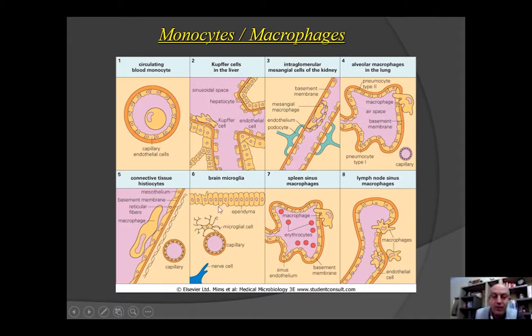We have histiocytes, we have microglia in the brain, we have macrophages in the spleen, and macrophages in the lymph node. They are doing the same job, moving from one specific cell, the monocyte, to different tissues. And that's why macrophages are called resident. They will reside, they will stay there forever until their job is done.